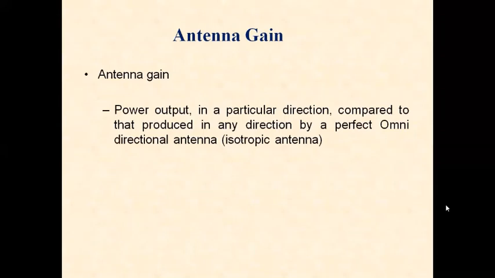The output power we are radiating in a particular direction is compared with a perfect omnidirectional antenna, that is nothing but an isotropic antenna. We also studied what an isotropic antenna is. It is an antenna that is capable of radiating power in all directions equally. It is a standard antenna which is used for comparing other types of antennas.